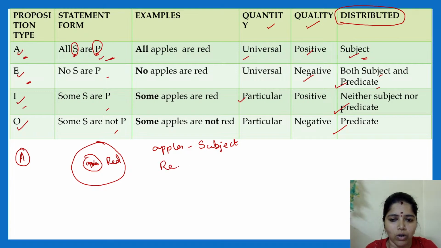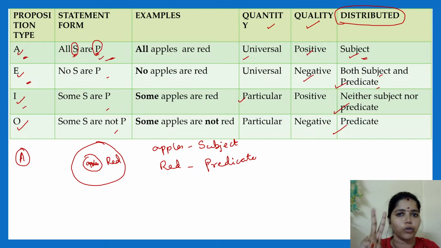And the red is called what? Predicate. Clear? So see, all apples. Here I am talking about two classes of people. Two different classes. One class is apple and one class is red color. I am relating apple and red by "are". Right? So I am talking about two classes.